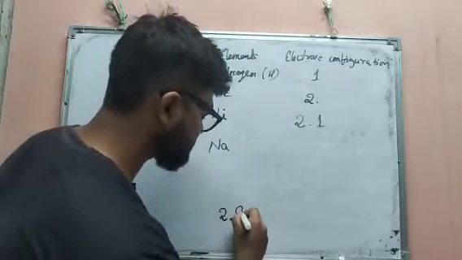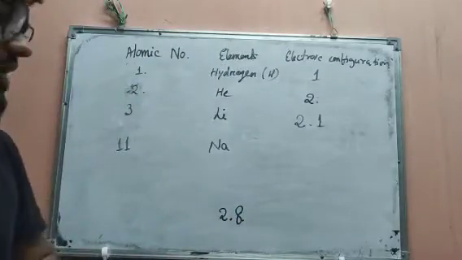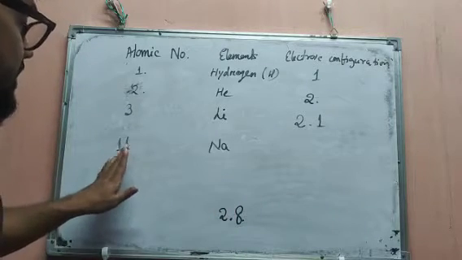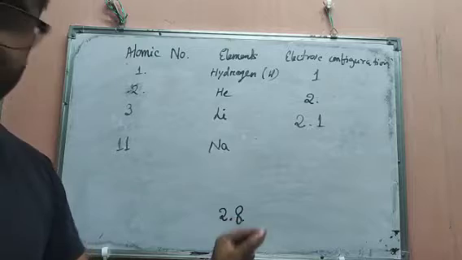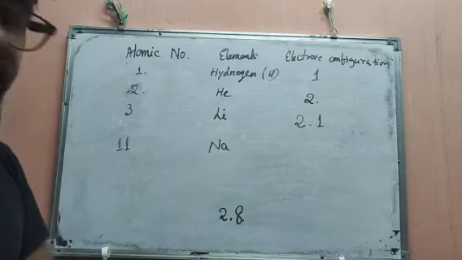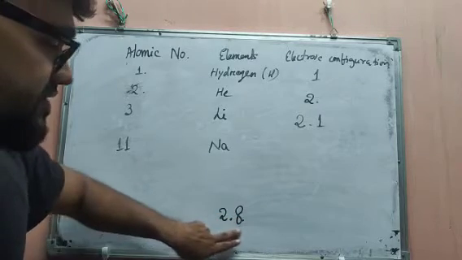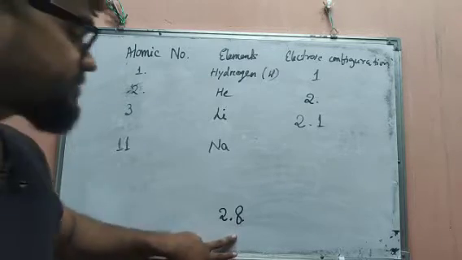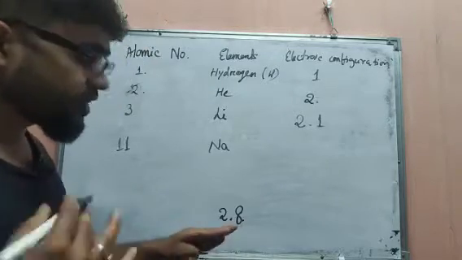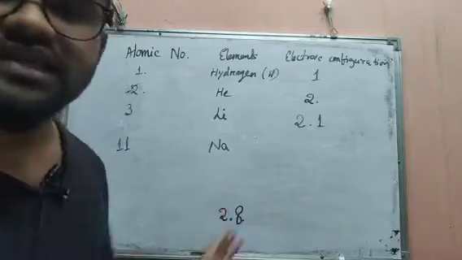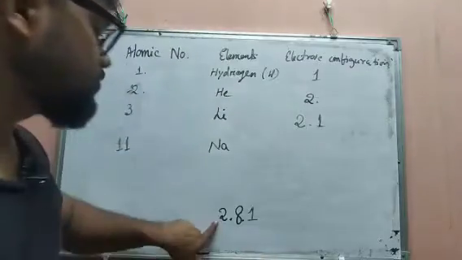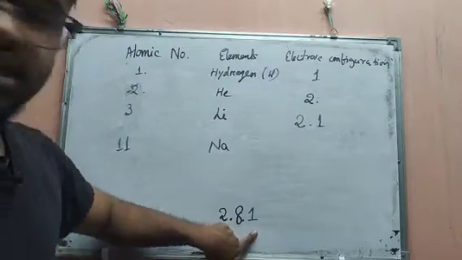So it is 8. Then 8 plus 2 is 10, but the atomic number is 11, which means there are 11 electrons. So one electron is still pending, right? Because the first two orbits have reached their maximum, that last electron automatically jumps to the third orbit. So 2 plus 8 is 10, and 10 plus 1 is 11.